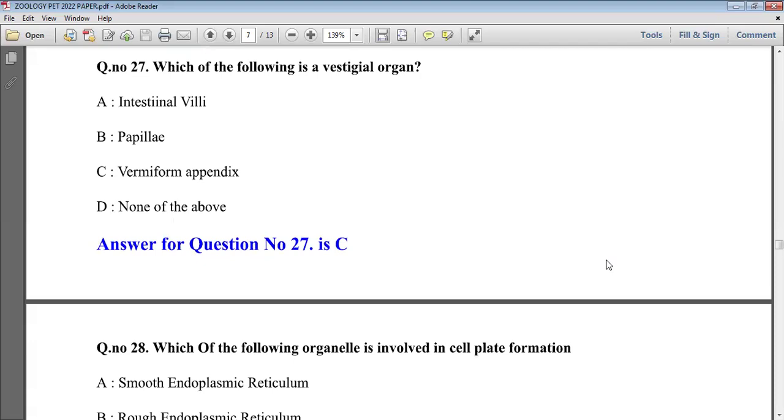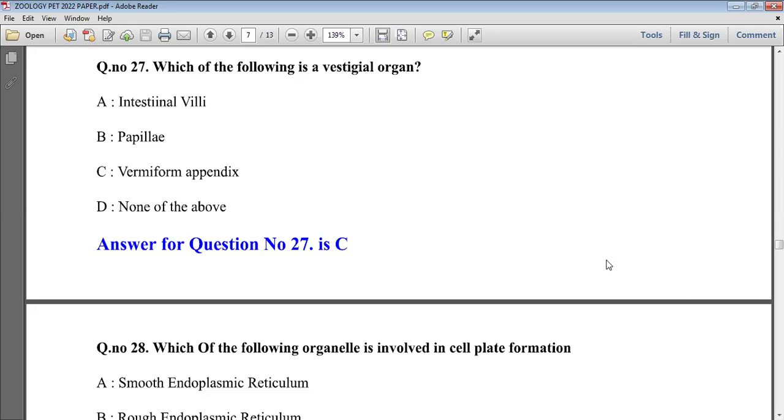Now the next question is, which of the following is a vestigial organ? What is the meaning of vestigial organ? The organ that is not in function nowadays, and in previous times that was in work. So we can see here in the options, intestinal villi is present in the small intestine, that is functional. Papillae we can see in the kidney, it is nowadays a functional organ.